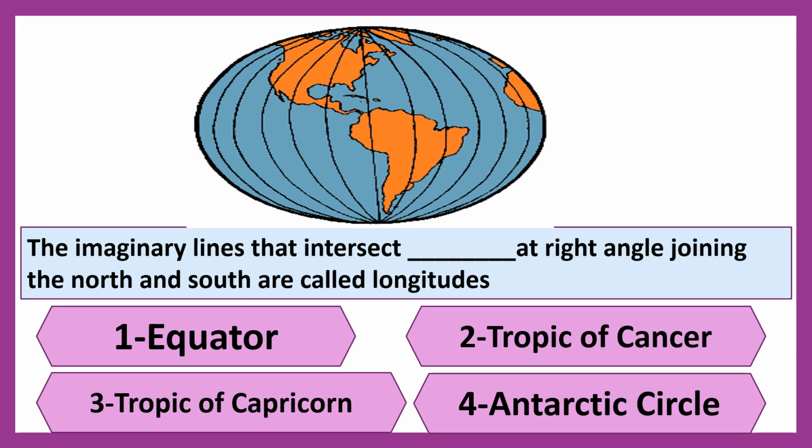Now come to the next question. The imaginary lines that intersect dash at right angle joining the north and south are called longitudes. First option is equator, second option is Tropic of Cancer, third option is Tropic of Capricorn, and fourth option is Antarctic Circle. You are right, children. Equator. The imaginary lines that intersect equator at right angle joining the north and south are called longitudes.